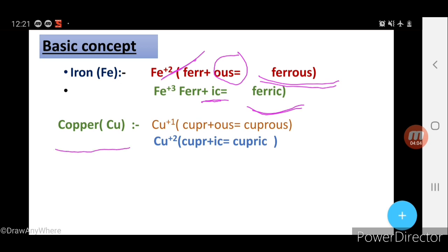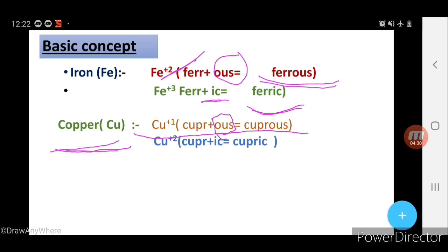Similarly, copper also shows 2 valencies. It cannot show 3 like iron. It can show only 2 valencies, +1 and +2. Which one is the lower one? The red one is the lower one. For the lower one, which has the lesser valency, simply you will add -ous. And what will the name be?